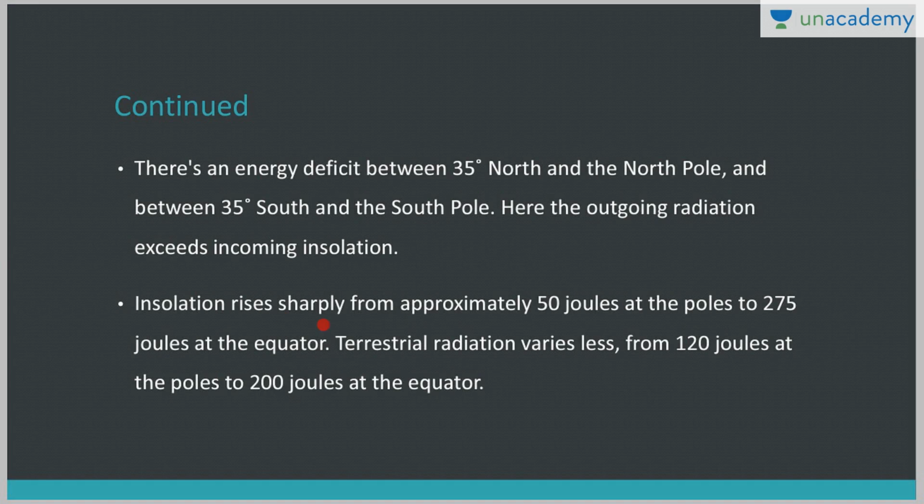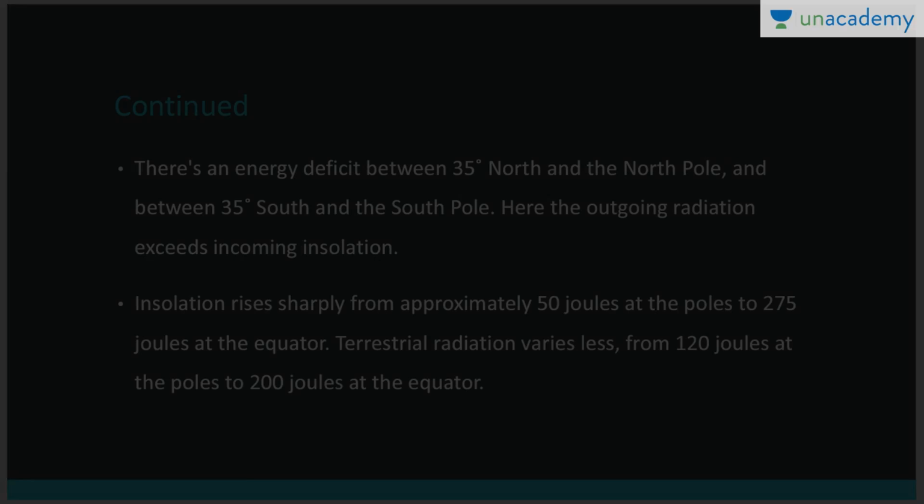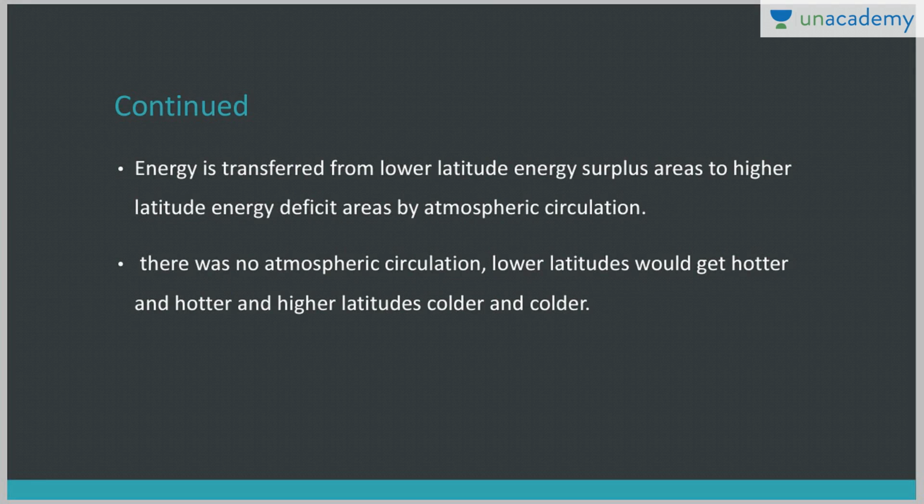Okay, so insolation rises sharply, approximately 50 joules at the pole, and terrestrial radiation varies less from this. You need not remember the figure as such, but just remember the concept. So in this particular energy deficit zone, the outgoing radiation is exceeding incoming insolation, and in the surplus zone, the incoming solar radiation is exceeding the outgoing terrestrial radiation. So this is how the latitudinal variation or the energy balance is maintained, right?